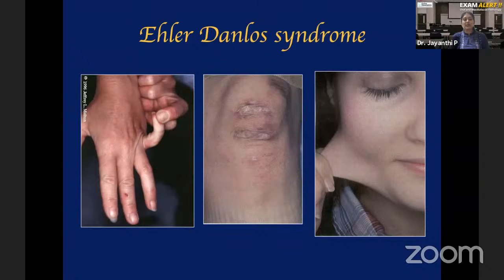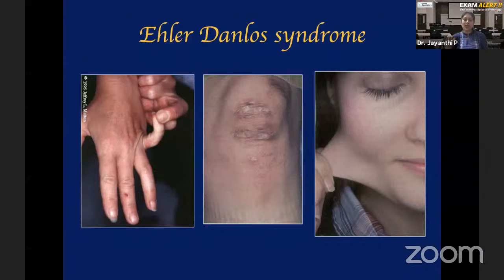If you have watched a circus, in circuses and in many exhibition shows, there will be some people who can bend and do multiple kinds of yogas and positions. They will be able to do that. They have good acrobatics, good flexibility. Okay, they may be having some form of it. I'm not saying all the people who have that flexibility have Ehlers-Danlos syndrome. That is not what I'm trying to say, but the extreme form of this is what is called Ehlers-Danlos syndrome. So the other name for this syndrome is rubber man syndrome. So the question can be asked as rubber man syndrome. Don't blink. It is nothing but Ehlers-Danlos syndrome.